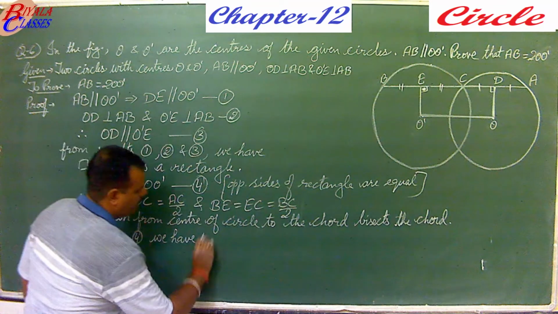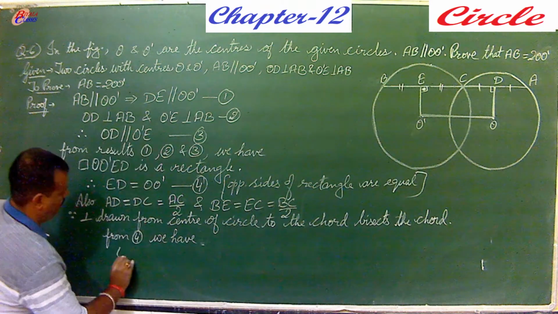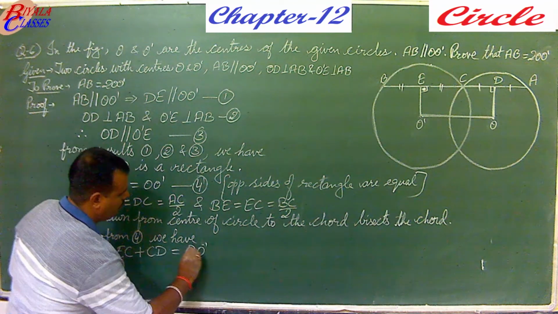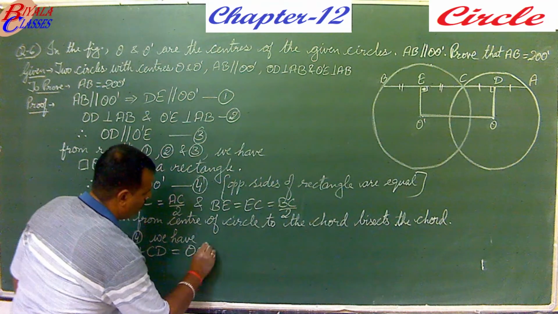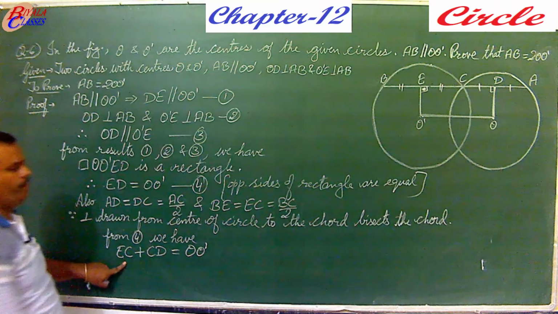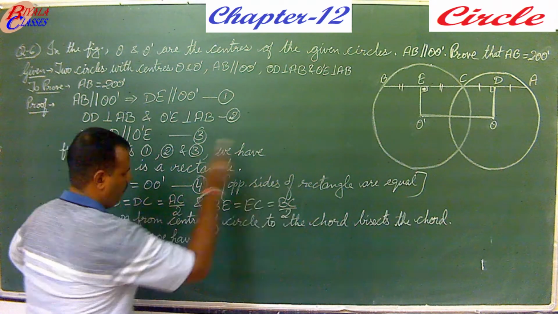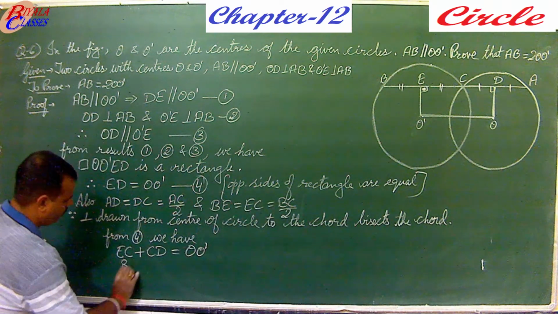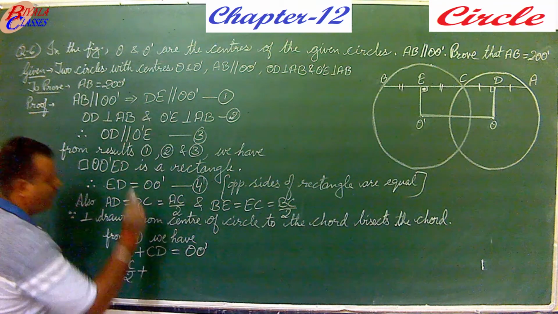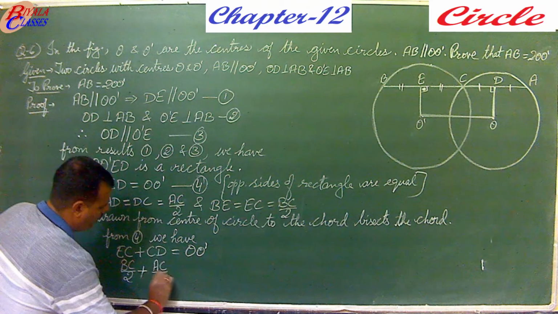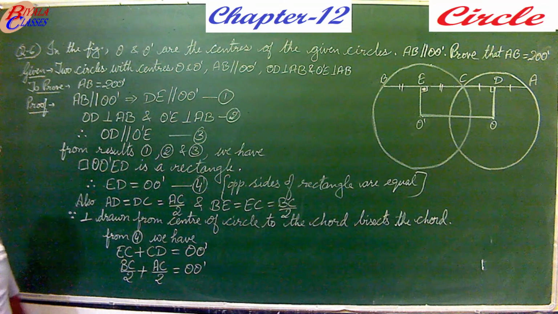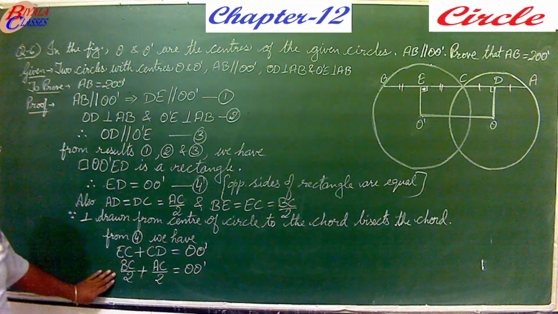So we will write it as EC plus CD is equal to O dash. But what is EC? EC is half of BC. And what is CD? It is half of AC, equals O dash. Now simplify this further.